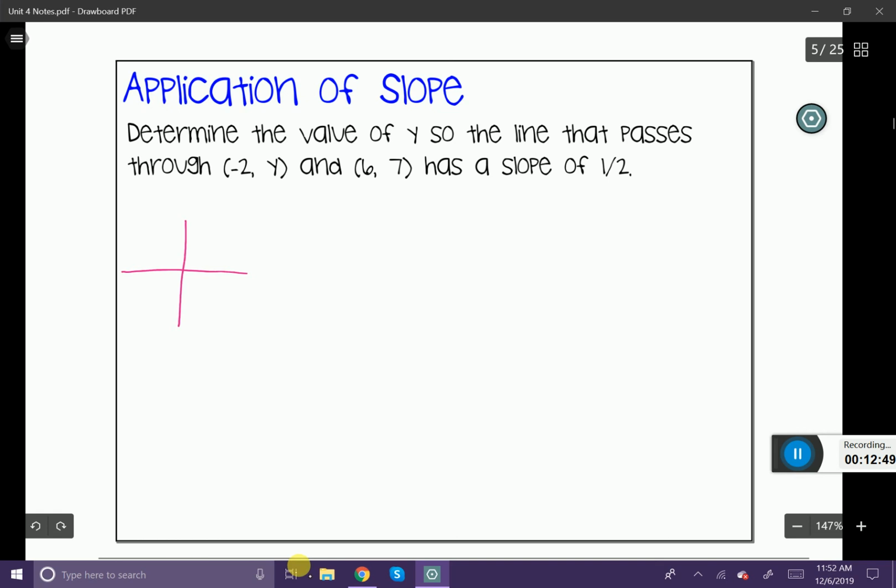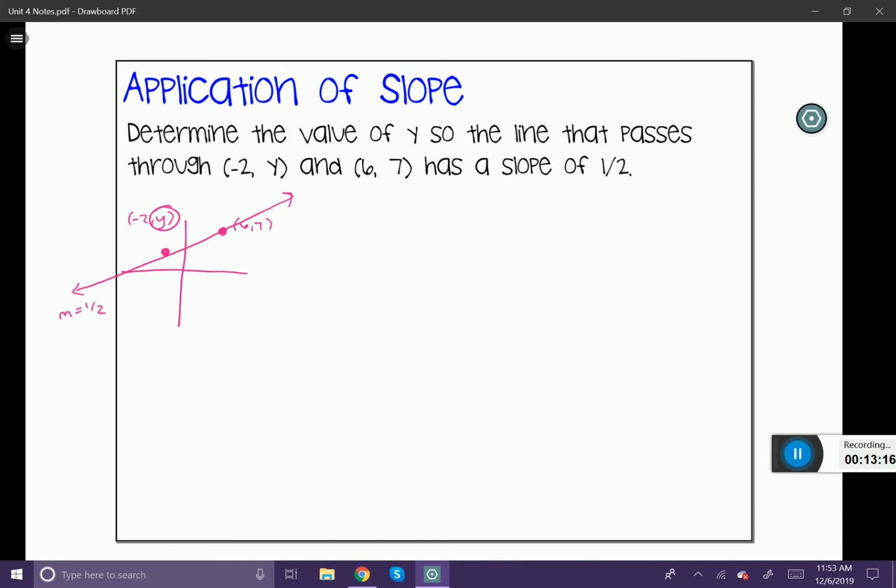I know that one of them is (6, 7), and he's about right there. And I have another one that, let's just say, is right here. I don't know where he is, but let's say this is (-2, y). And I know that the slope of the line going through these 2 points is 1/2. I want to figure out what the y coordinate of that first point is.